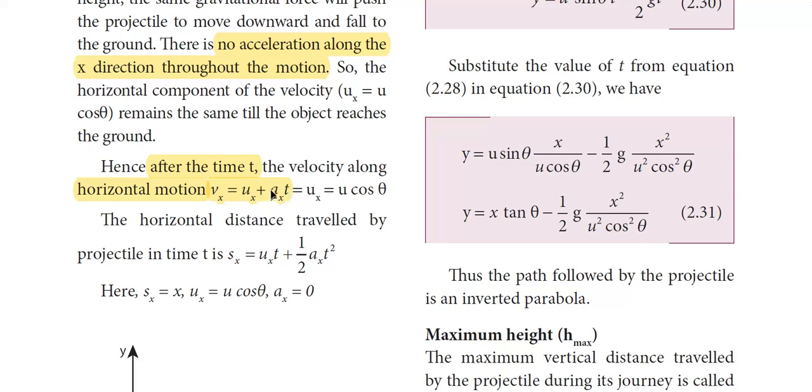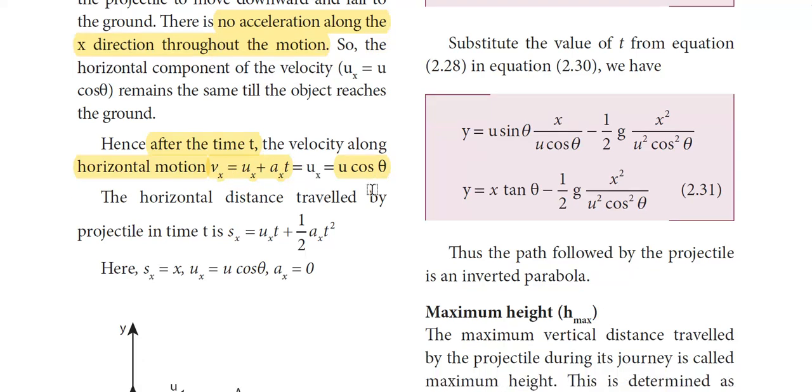We know that the acceleration along x is 0. So ax is equal to 0. So the entire term will become 0. Hence, vx will be just equal to ux. And we know that ux is equal to u cos theta. Right? So initially, we are finding the velocity along the x direction. Since the acceleration is 0 along the x direction, vx is equal to ux, whose value is equal to u cos theta. Next, the horizontal distance traveled by the projectile in time t is.